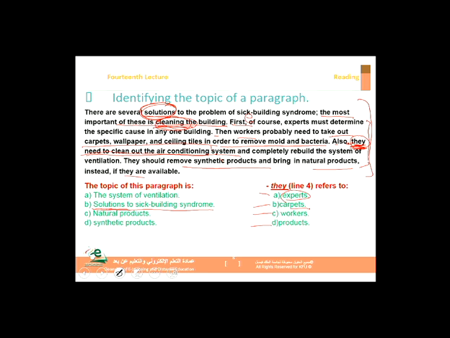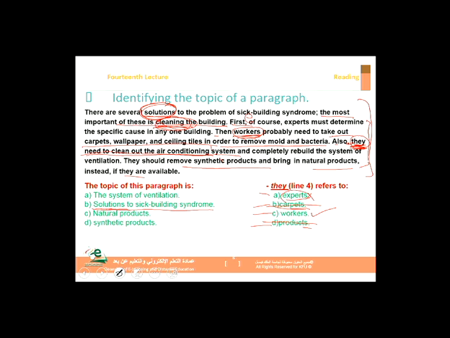Or carpets? That doesn't make sense. So carpets need to clean out the air conditioning system. That doesn't make sense as well. Products, can products clean out the air conditioning system? No. So it's workers. All right, so it's basically this one. Workers actually clean out the air conditioning system. Okay, so it's this one here.